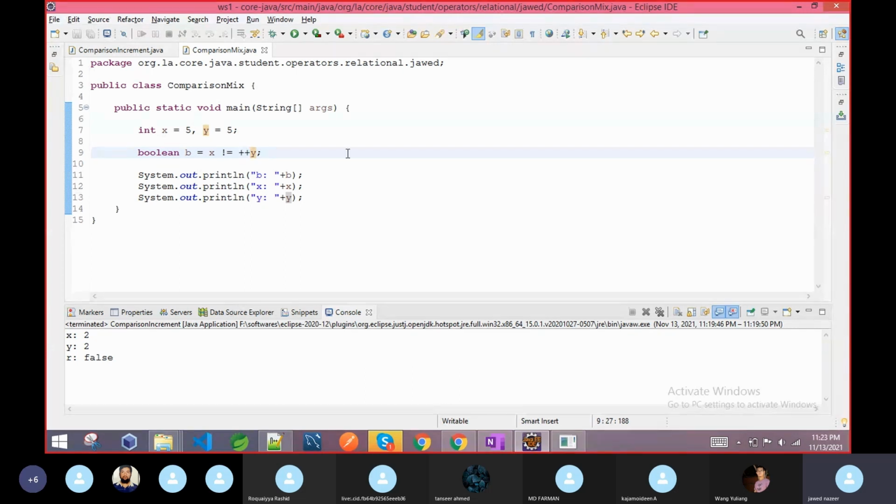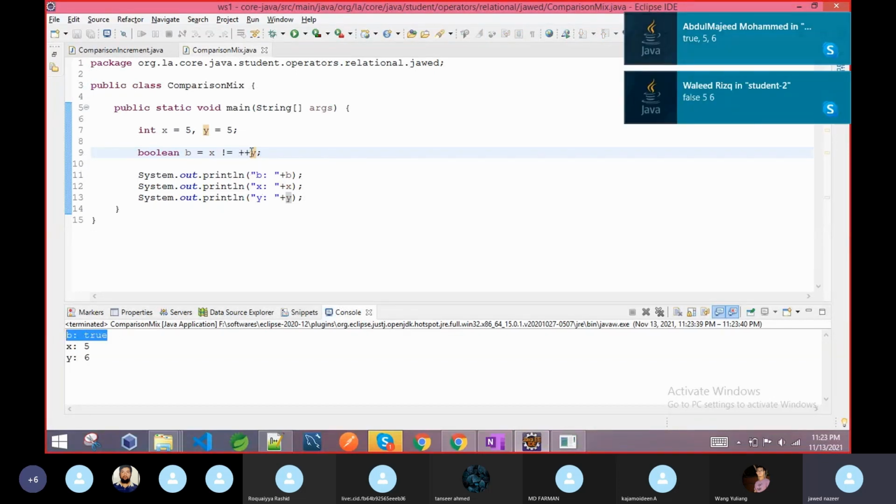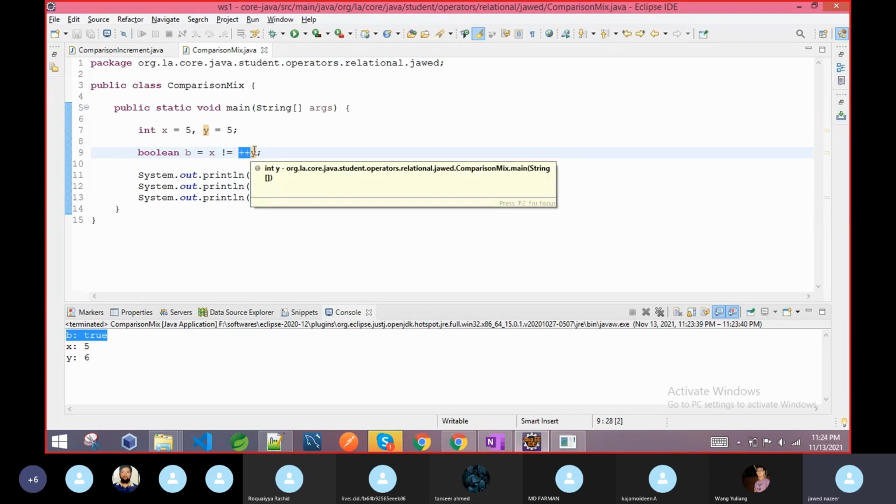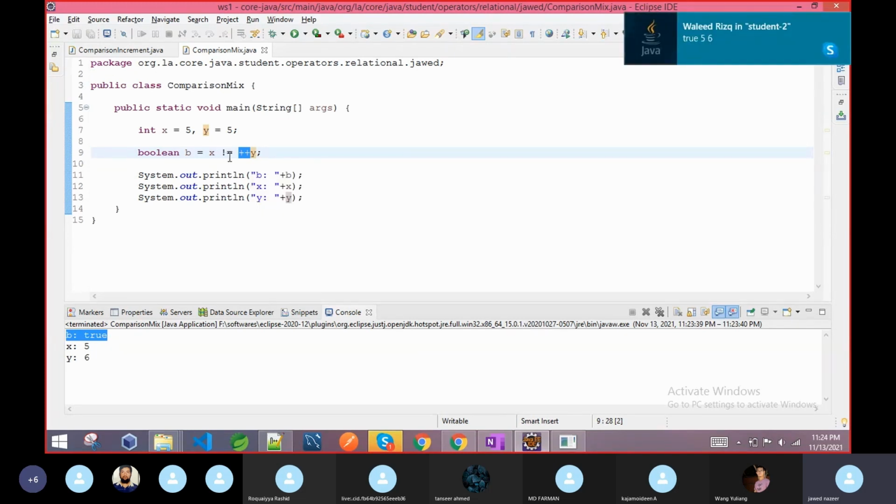If it is post increment, then it will return a different result. We will see the x value, the y value is 6, the x value is 5, and b is true. It is pre-increment, so once it is pre-increment, the value becomes 6. As I said, this has the highest priority. So this is not equal, this is equal, and this has the highest priority. So this is going to happen. That's why it is true, 5, 6. So this is the way.